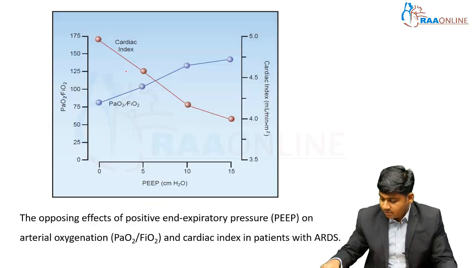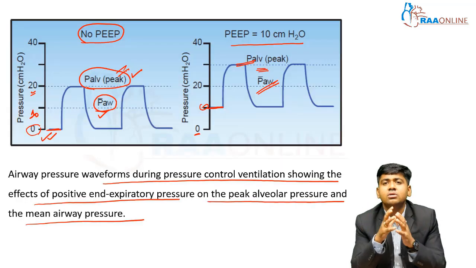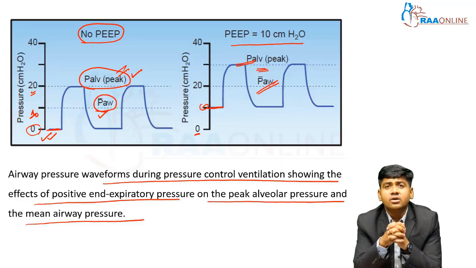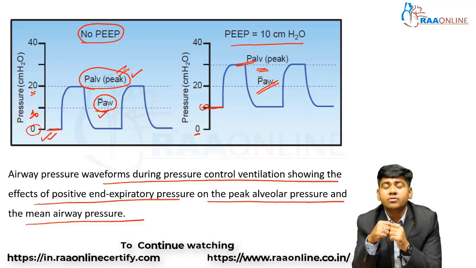But the negative aspect of PEEP, let us discuss that later; here it is the positive aspect. The positive aspect of PEEP is that when some amount of PEEP is present, it will not allow the alveoli to collapse completely. Second thing is that they will also recruit the derecruited alveoli, or the collapsed alveoli.